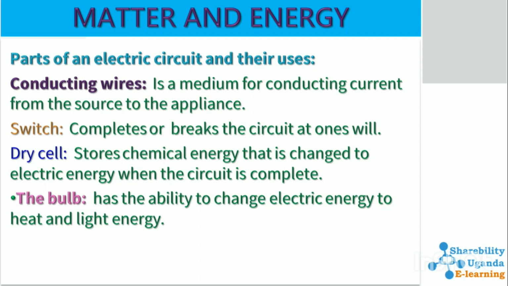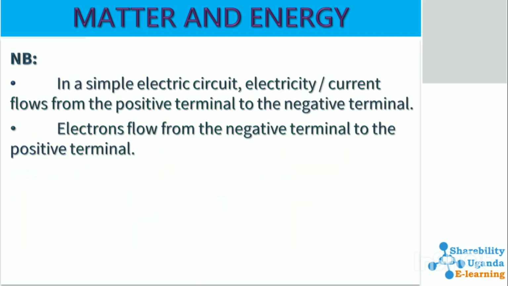Then we have the dry cell. It stores chemical energy that is changed to electrical energy when the circuit is completed. Then we have the bulb. It has the ability to change electric energy to heat and light energy.